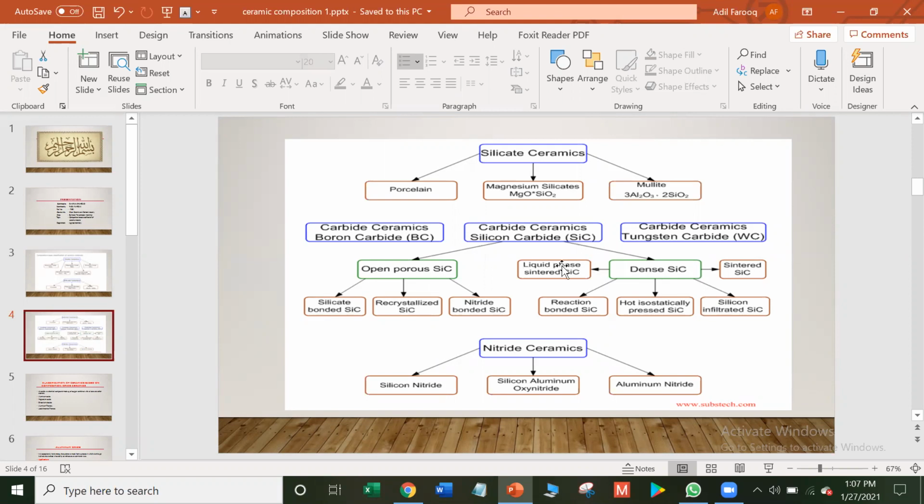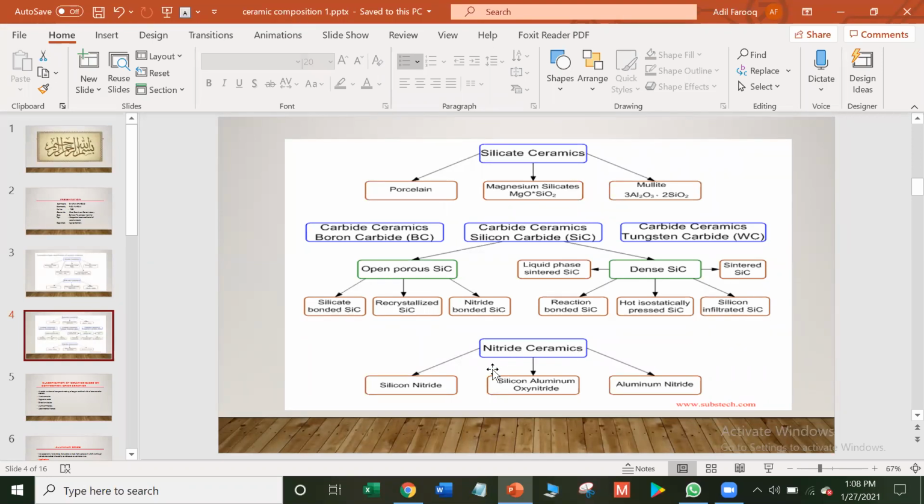Dense silicon carbide is also divided into 5 different categories: liquid phase sintered silicon carbide, reaction bonded silicon carbide, hot isostatically pressed silicon carbide, sintered silicon carbide, silicon infiltrated silicon carbide.